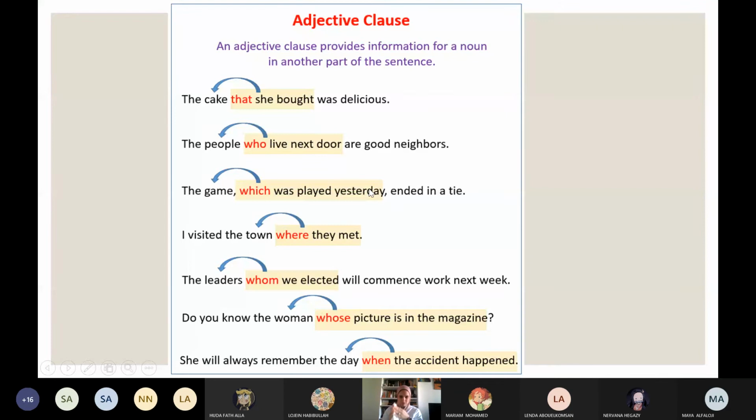It's an adjective clause. I visited the town where they met. Okay, I visited the town only. Where they met is for the town. The leaders will commence work next week. Whom we elected is for the leaders.